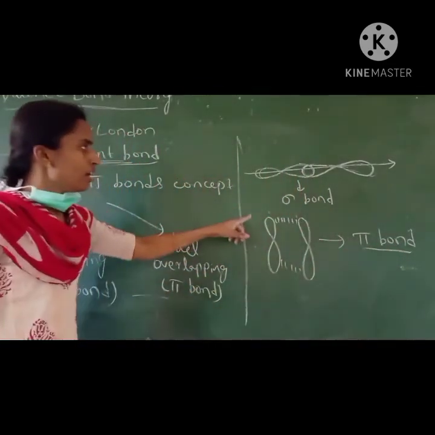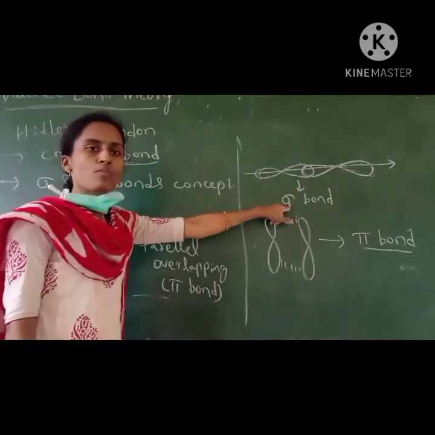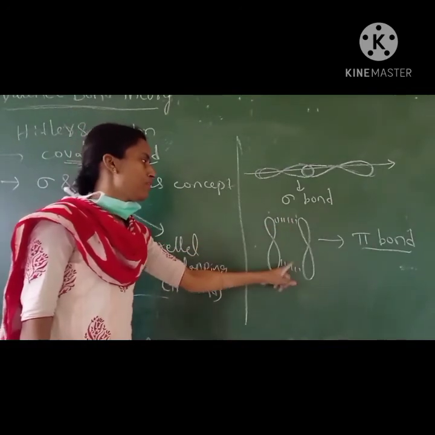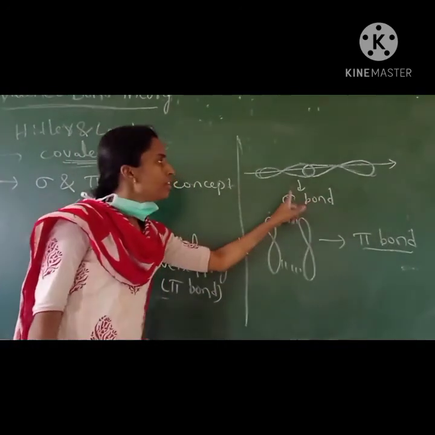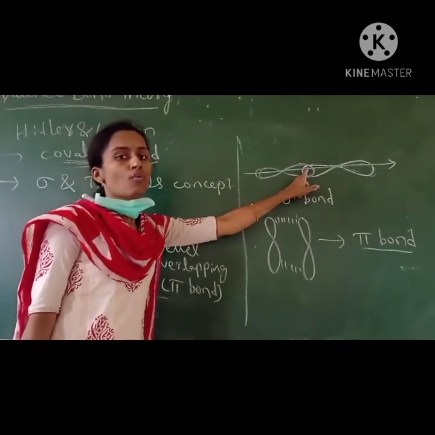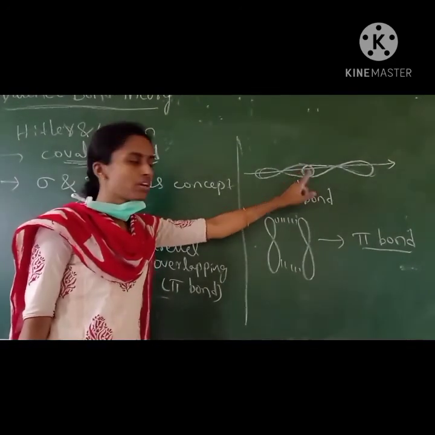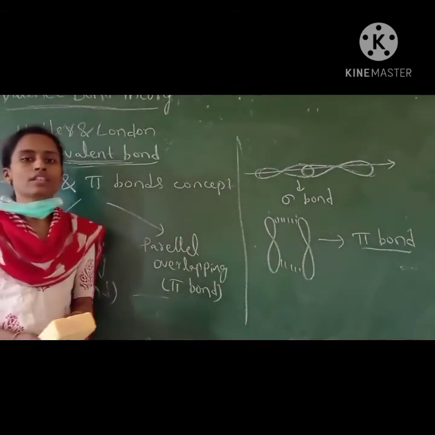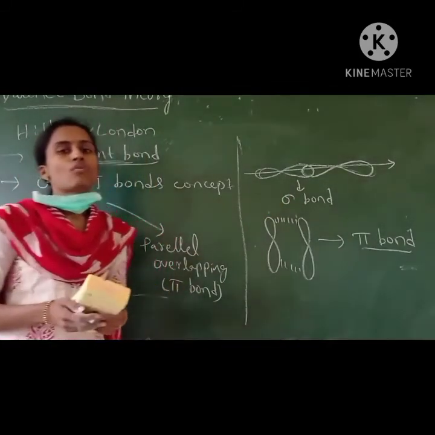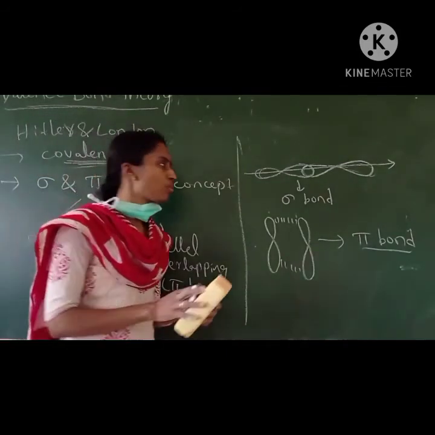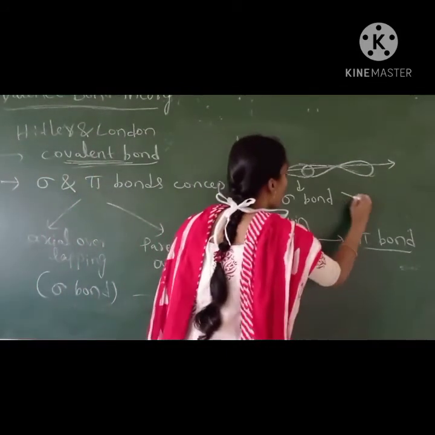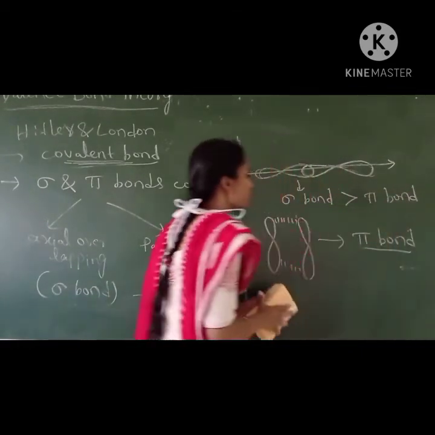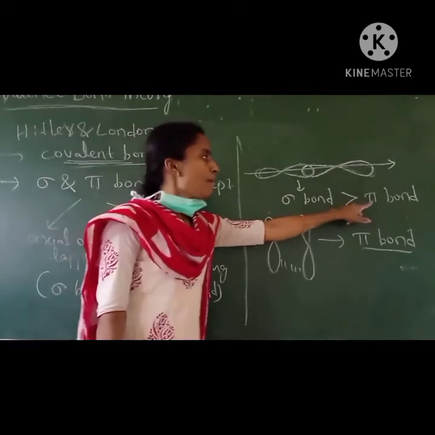So end to end overlapping gives sigma bond, and parallel or partial overlapping gives the pi bond. The extent of overlapping is higher in the sigma bond than in the pi bond. If the extent of overlapping is more, the strength of the bond is more. That's why sigma bond strength is more than pi bond. Sigma bond is a stronger bond than the pi bond.